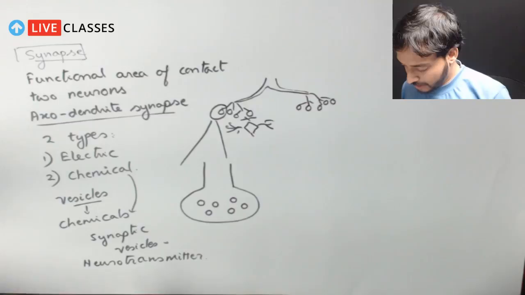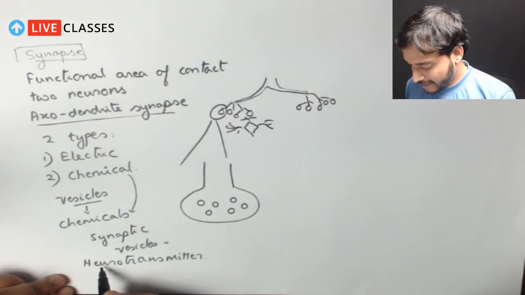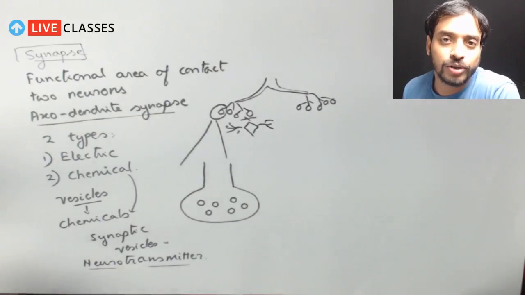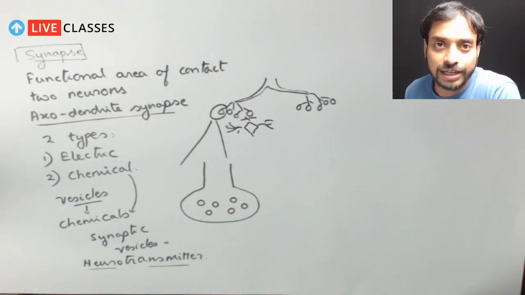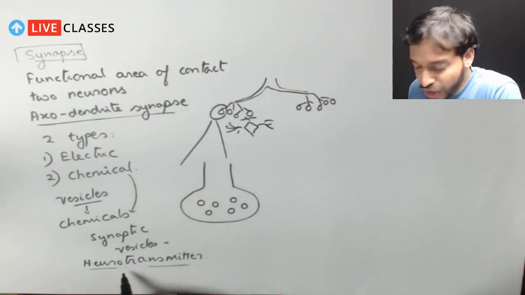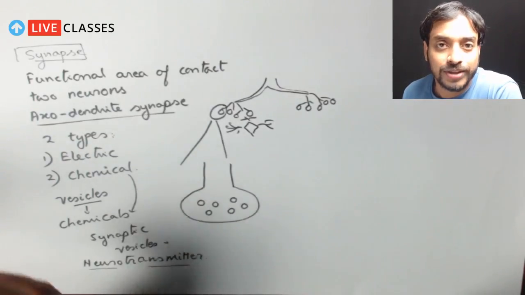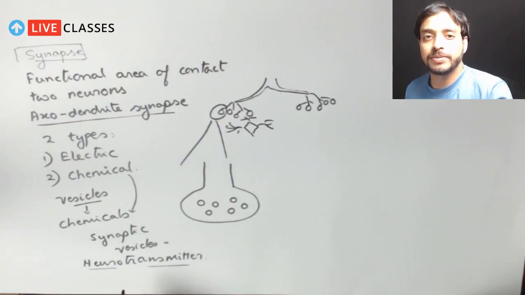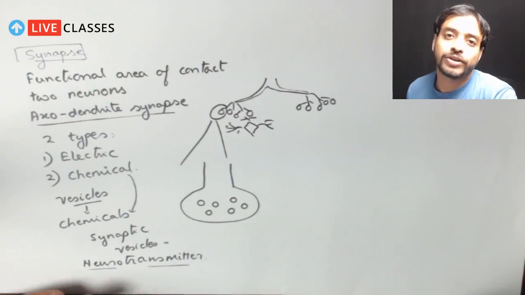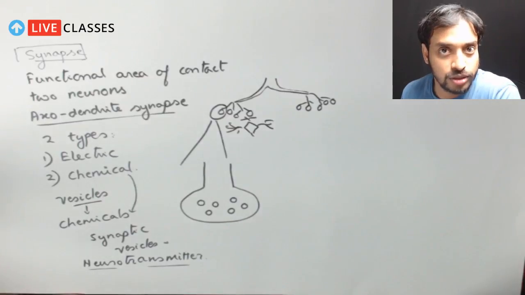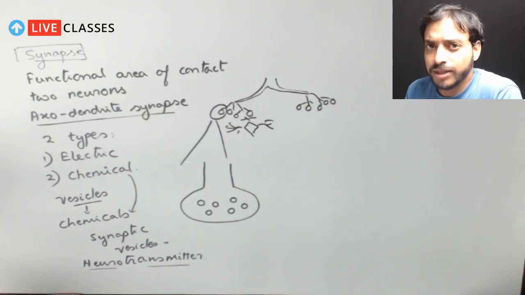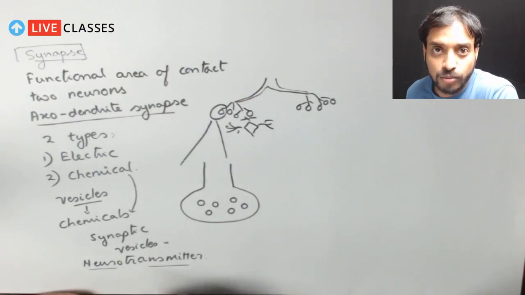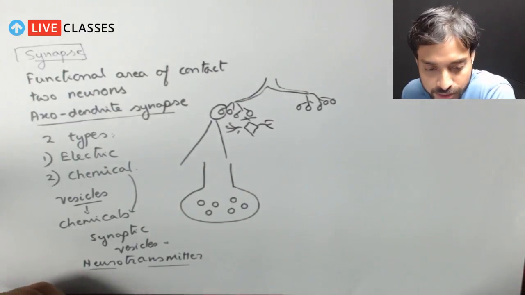I'm sure biology and science is very interesting, because from the word you can understand what it wants to convey to you. So neuro, something related to the neuron. Transmitters, that means it helps in the transmission. So these are the chemicals which help in the transmission process. I'm sure that something is getting clear in your head. What should be the function of these molecules, like neurotransmitters?